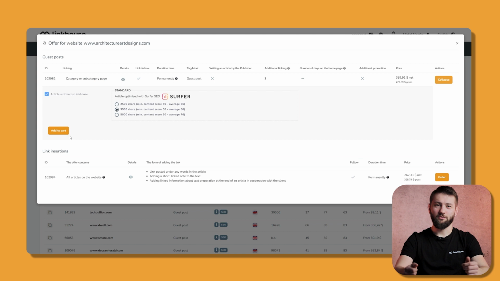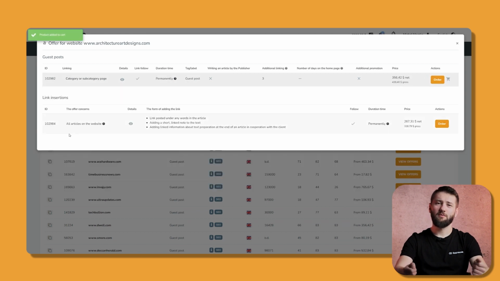After selecting the right offer, you can additionally order our copywriters to create an article for you. Then add your selection to the cart. Content guidelines form will become available after selecting payment option.